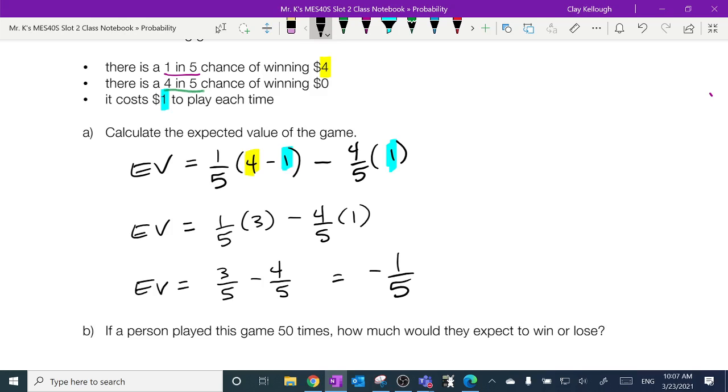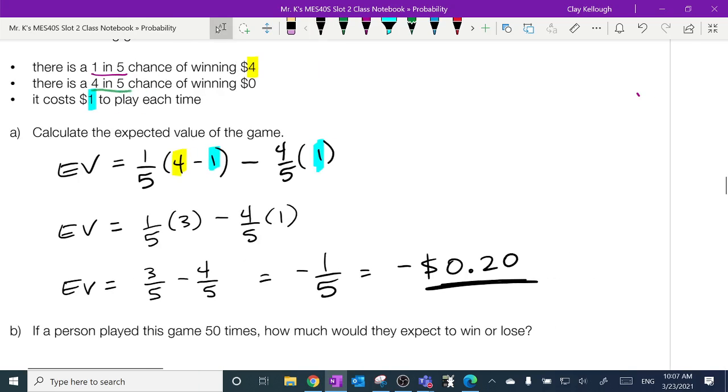This is all about money. So I'm going to change that to a decimal and put a $ sign on it. And remember, there's a couple things I want to make sure you don't lose a half mark for. I know that if you punch in your calculator right now 1 divided by 5, your calculator is just going to spit out 0.2. But if you do this, that's going to cost you half a mark. How come? Because that's technically what we'd call a rounding error.